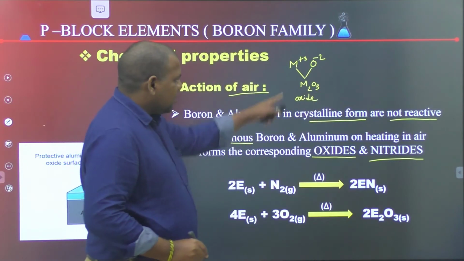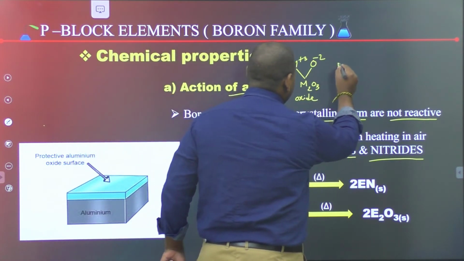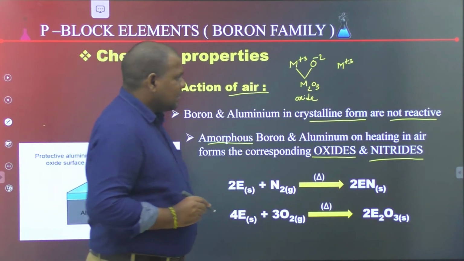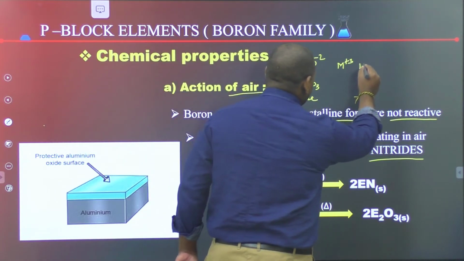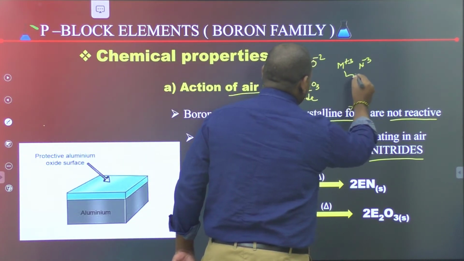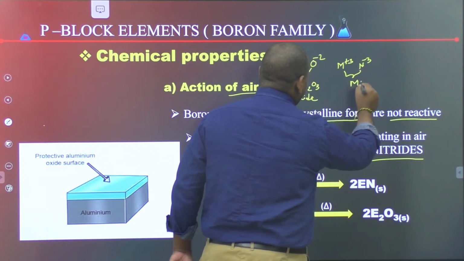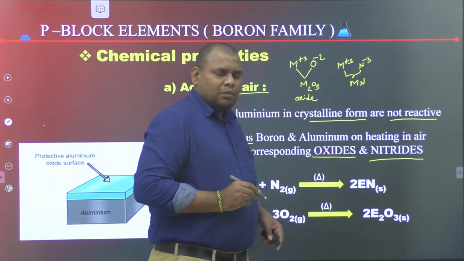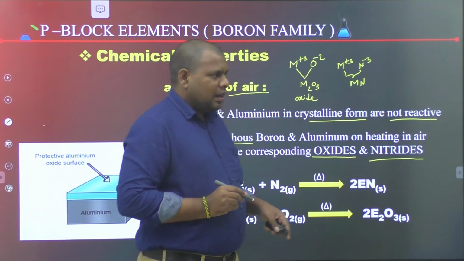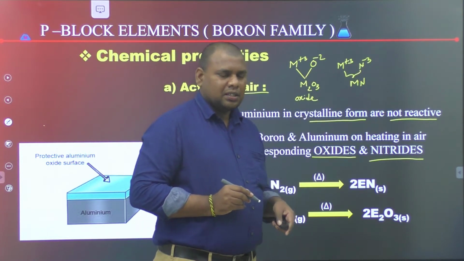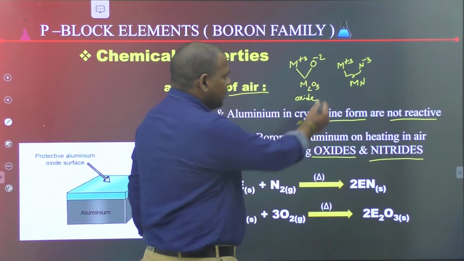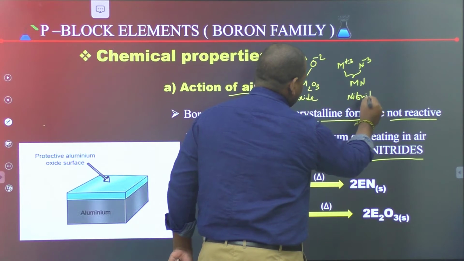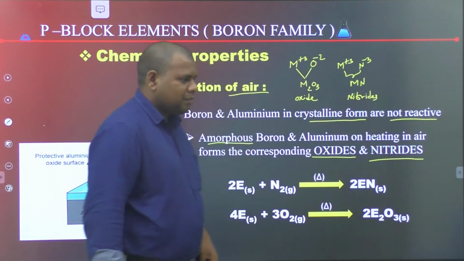The general oxidation state of group 13 is +3, and the charge present on nitrogen is -3. So they can form MN type nitrides.